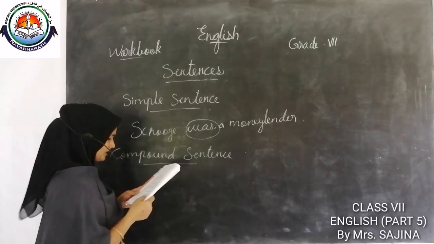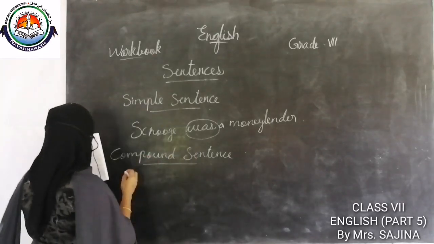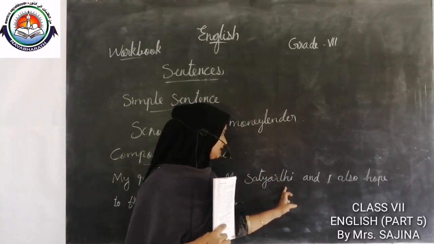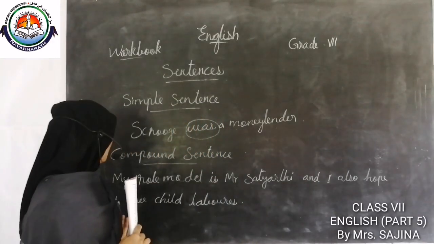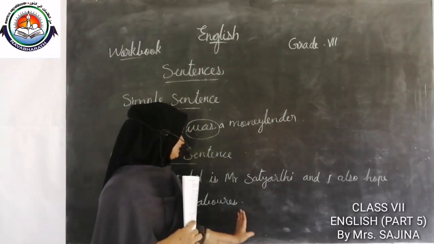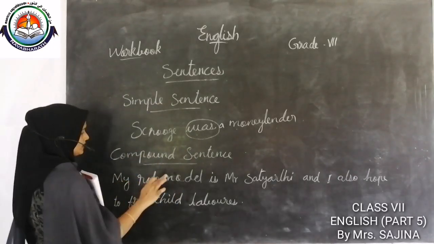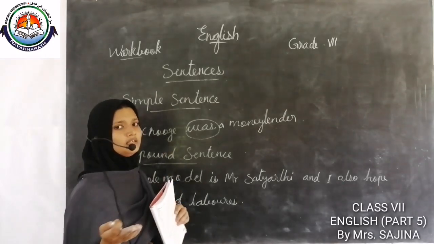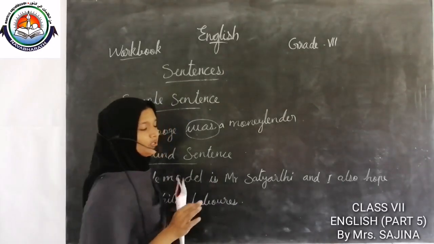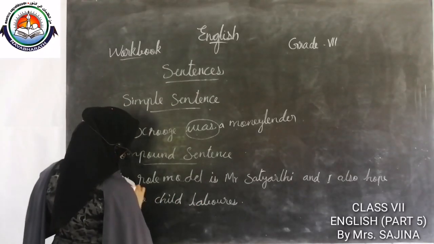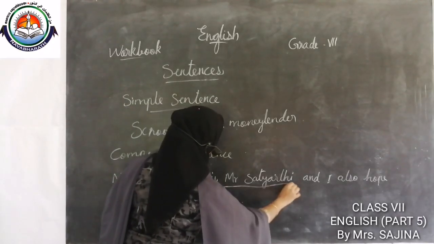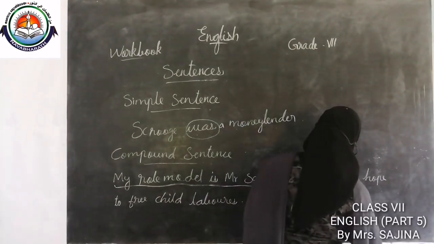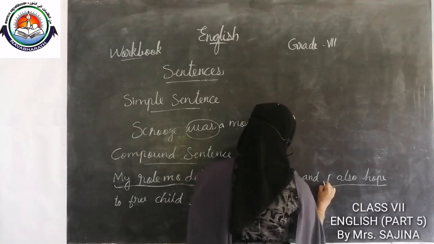Let me write one example. My role model is Mr. Satyarthi, and I also hope to free child laborers. In this sentence, we can see two clauses. Which are the two types of clauses? Main clause and subordinate clause. My role model is Mr. Satyarthi. This is one clause. I also hope